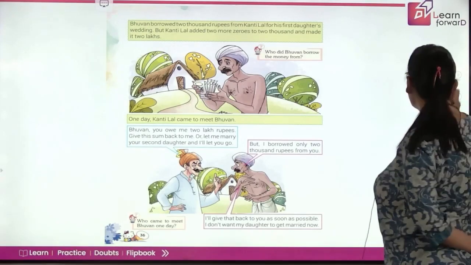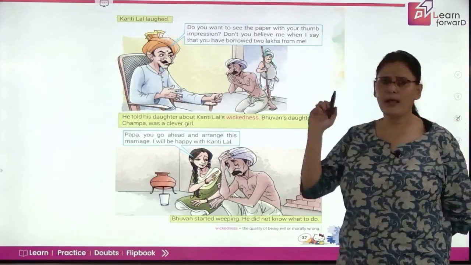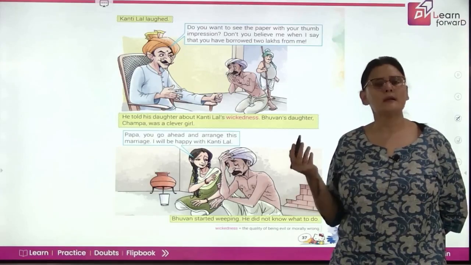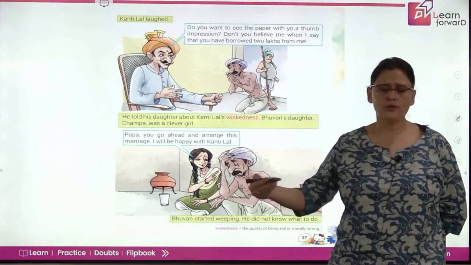He said it was only 2000 and not 2 lakhs, and that he would put in an effort to return the money soon, because he doesn't want his daughter to marry at present.